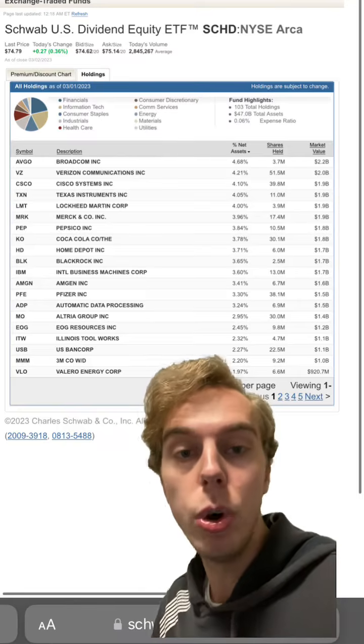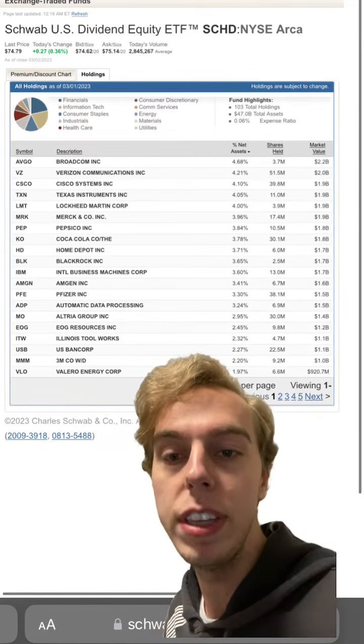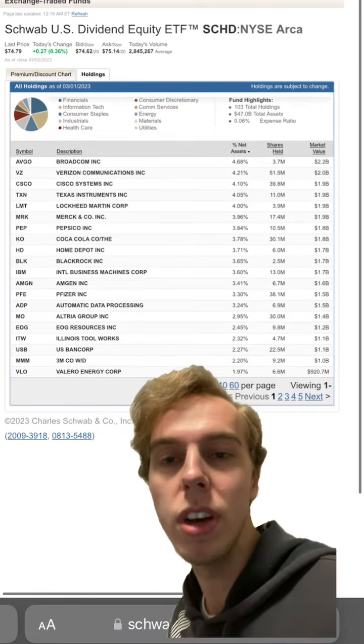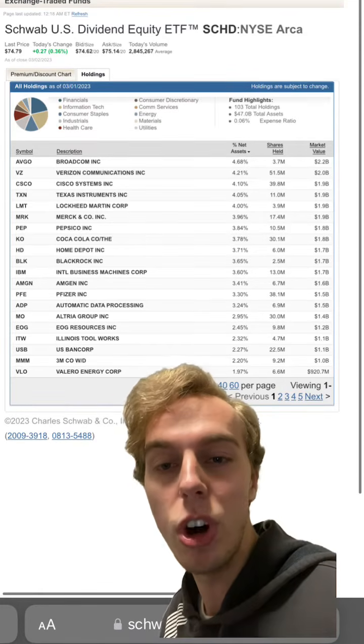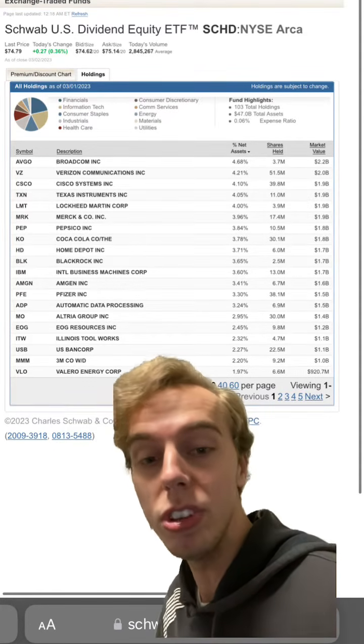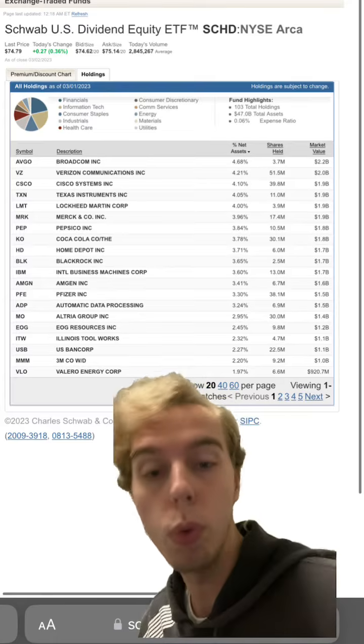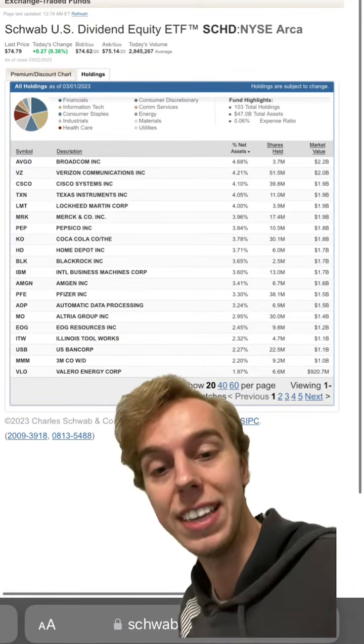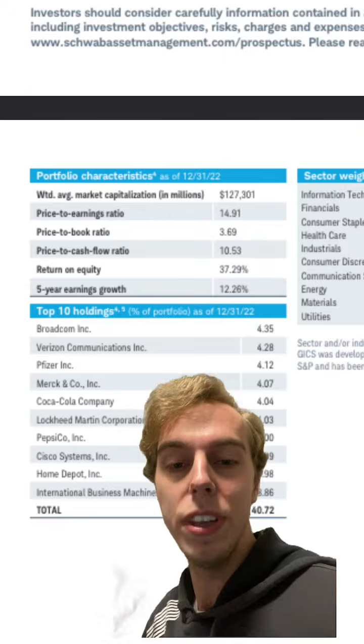These are the major holdings of the ETF. As you can see, these are very stable companies like PepsiCo, Pfizer, Altria. These are somewhat predictable businesses, and that's kind of what you're seeking when you buy the Charles Schwab US Dividend ETF. So the most important thing is, are these companies overvalued?